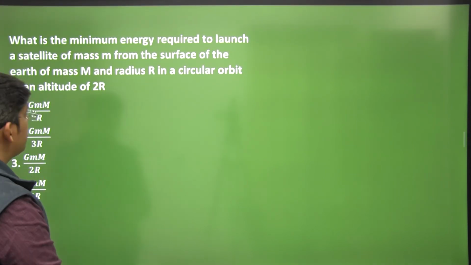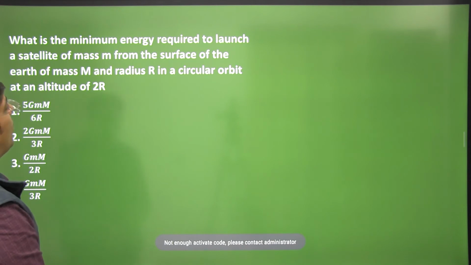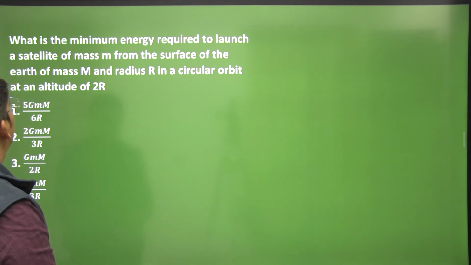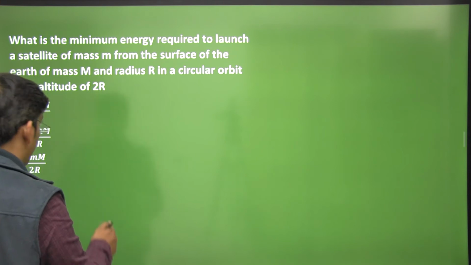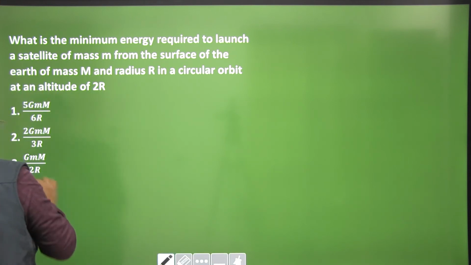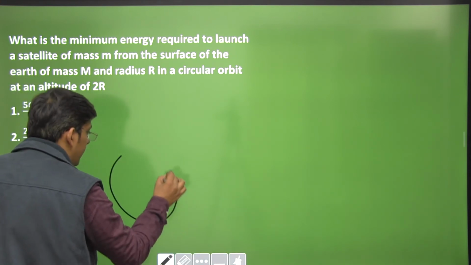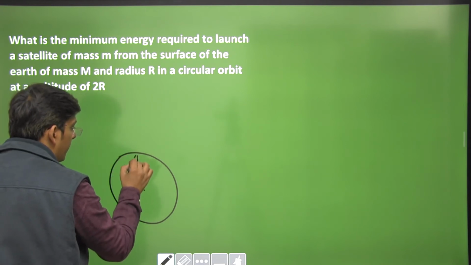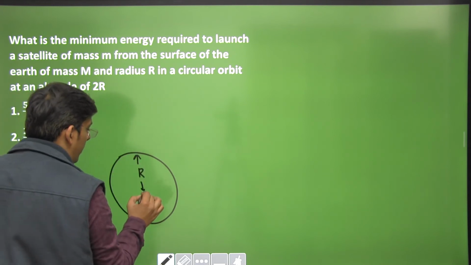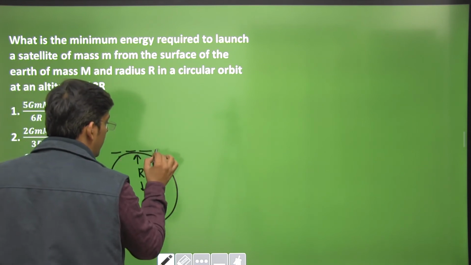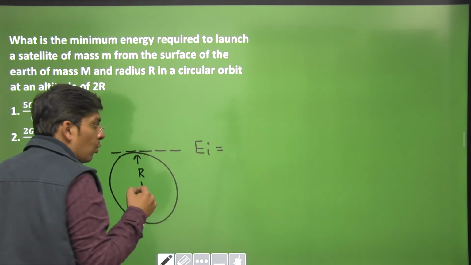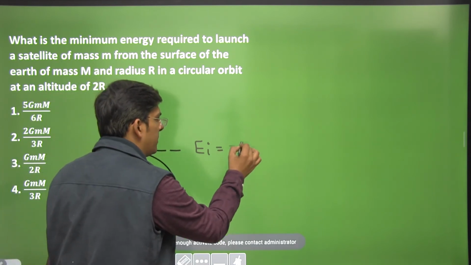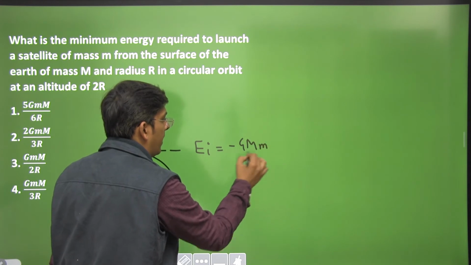What is the minimum energy required to launch a satellite of mass small m from the surface of the earth of mass capital M and radius r in a circular orbit at an altitude of height 2r? When the satellite is at the surface of the earth, let us assume that it is at rest only. So it will be having only the potential energy, not the kinetic energy. So its initial energy is going to be only potential, not kinetic, which is minus GMm divided by r.